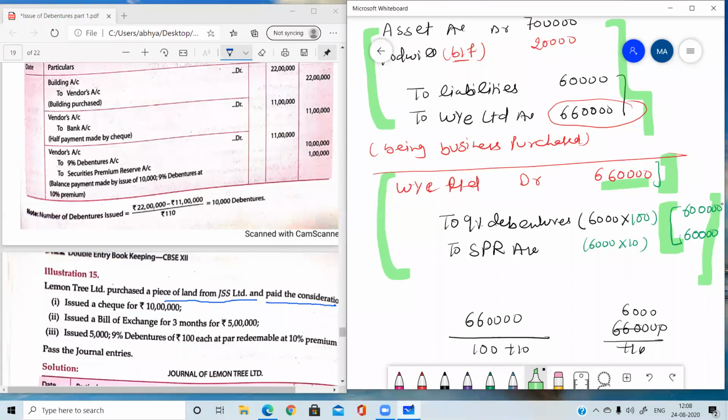This is a question which came in the board exam 2-3 years back as a 4 marker, where the amount of the asset was not given. If the amount of the asset is given, then you just do the first entry and second entry. Here the amount of the asset is not given, so you will write the first entry without any amount, then do the second entry first. Okay, you have just 2 minutes to solve this question.